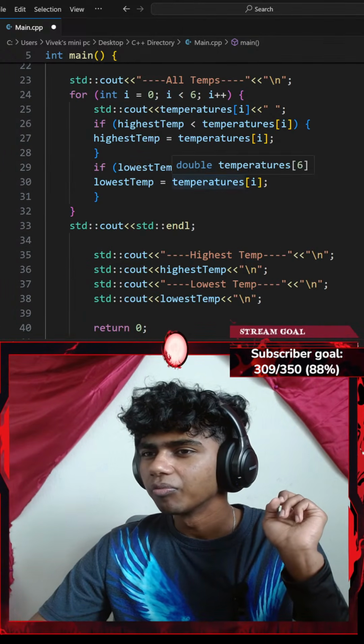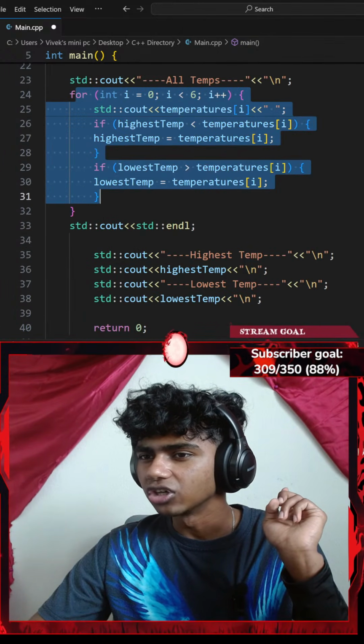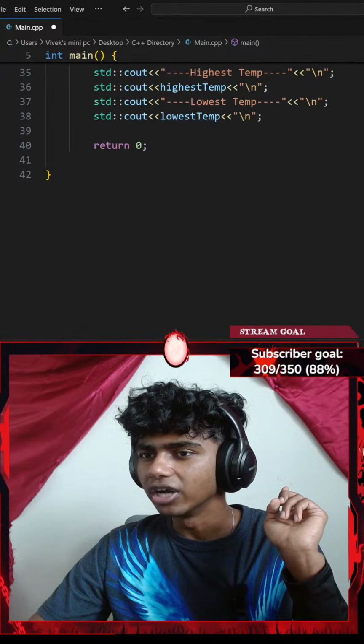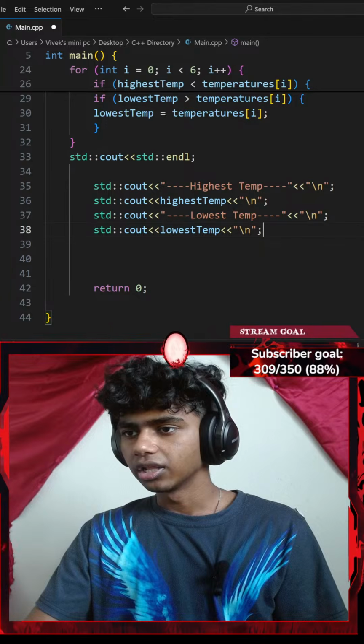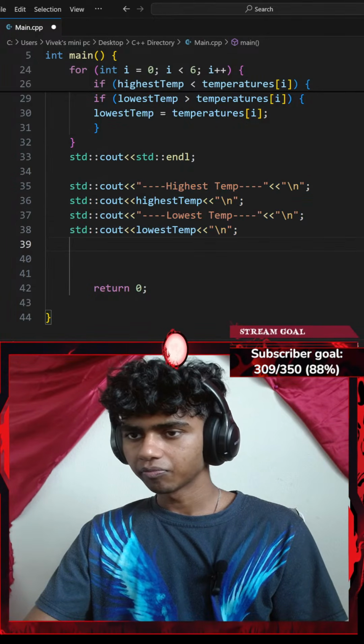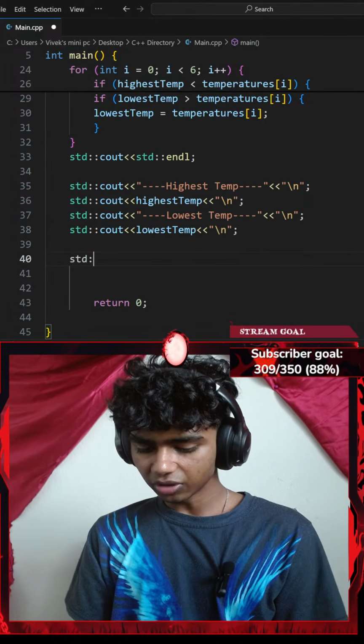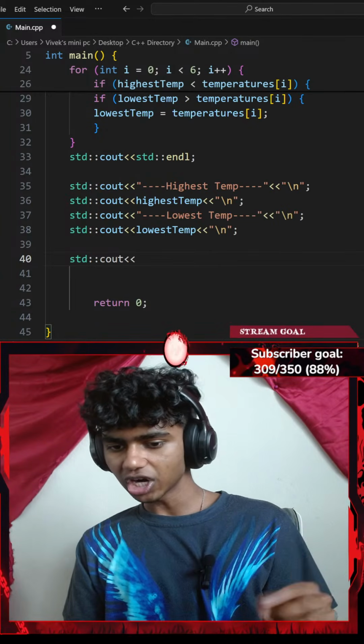Okay, now I get my averages here. I want to get the average of all temperatures. So let me go to a new line. Let me go with something like Shift Tab. Okay, perfect. Let me go with a standard console output with an insertion operator.